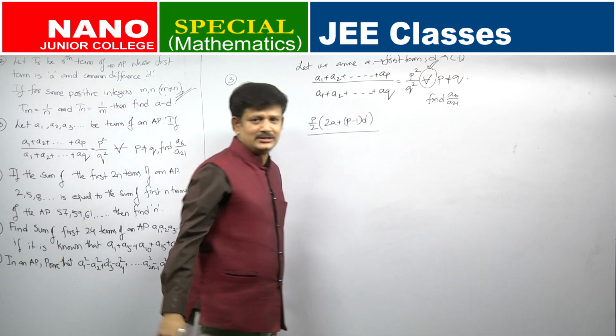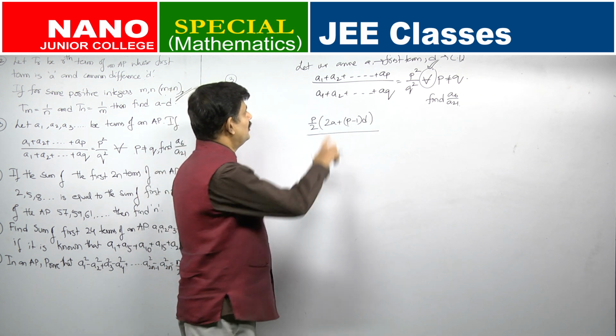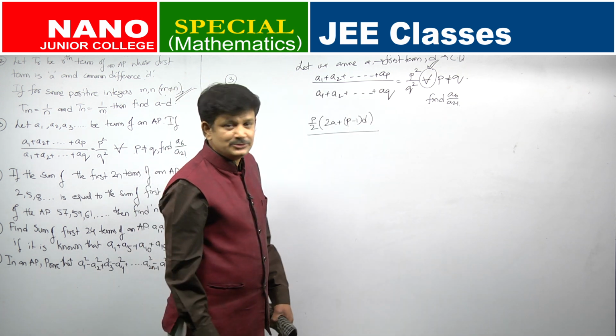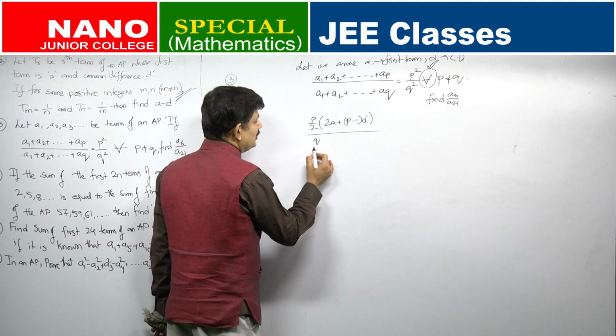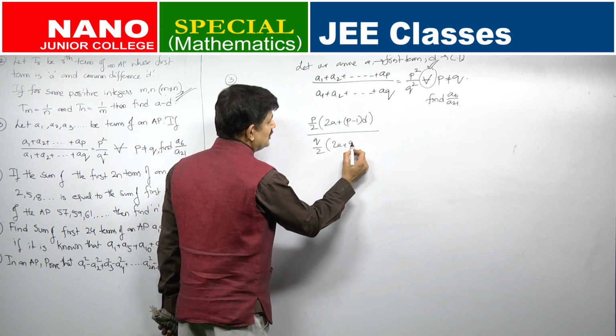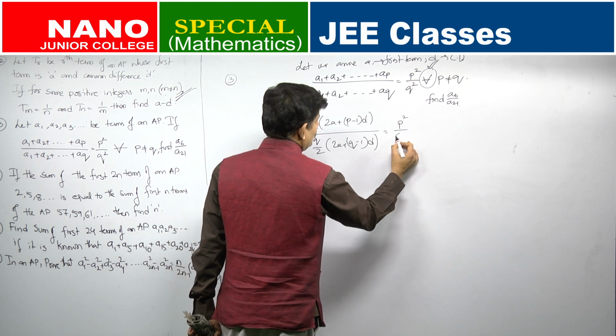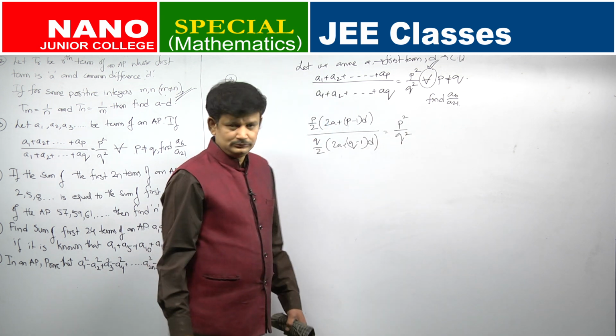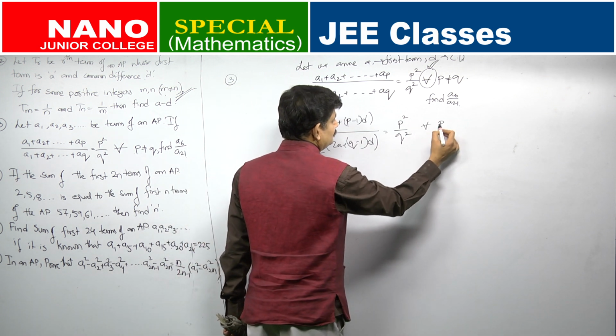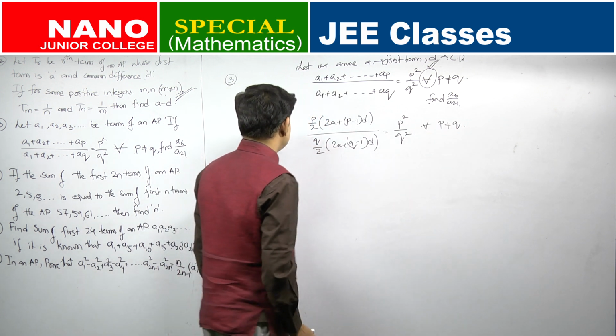This is not given in the question, let us assume it. So, what will be the numerator? P by 2 into 2A plus P minus 1 into D. What will be the denominator? Q by 2 into 2A plus Q minus 1 into D. What is it given to be? P square by Q square for all P not equal to Q. This is given.